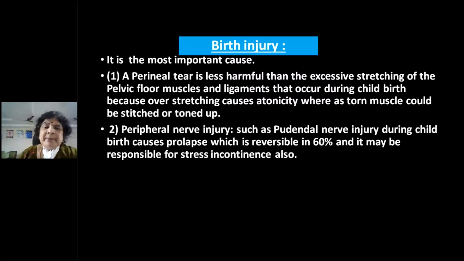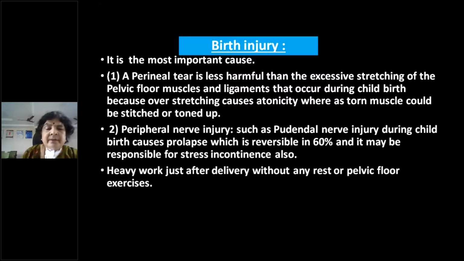And sometimes there may be a peripheral nerve injury, such as a pudendal nerve injury during childbirth. It may cause prolapse, which is reversible in 60% of the cases. And that may be responsible even for stress urinary incontinence in the later weeks after delivery. Then the patient doing hard physical work after delivery without any rest. Because that's what the puerperium is for. In the puerperium, the patient should take rest.